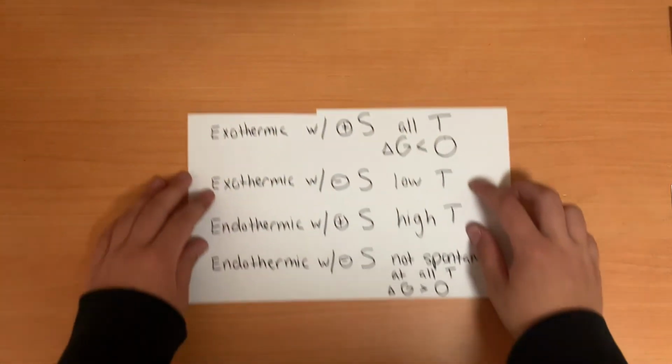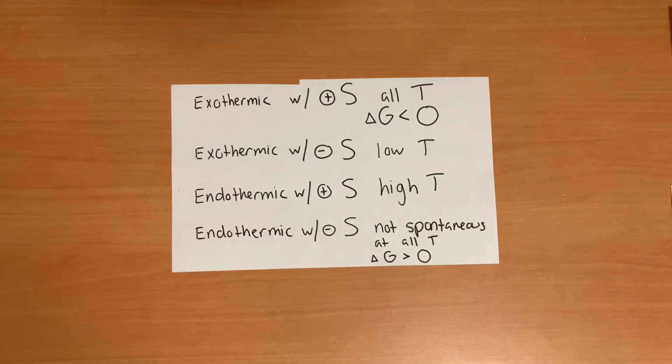Exothermic reactions with positive entropies will be spontaneous at all temperatures, and the change in free energy is less than zero. Exothermic reactions with negative entropies are spontaneous at low temperatures, and endothermic reactions with positive entropies are spontaneous at high temperatures. And lastly, endothermic reactions with negative entropies are not spontaneous at all temperatures, and the change in free energy is greater than zero.